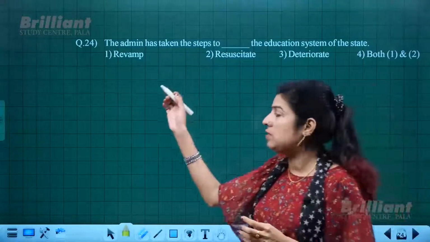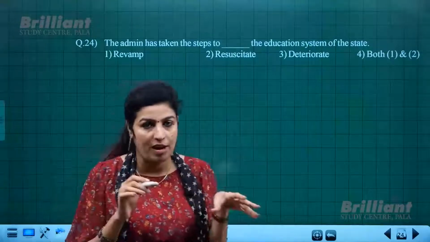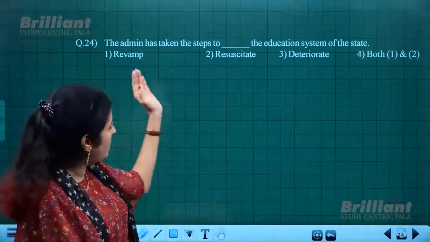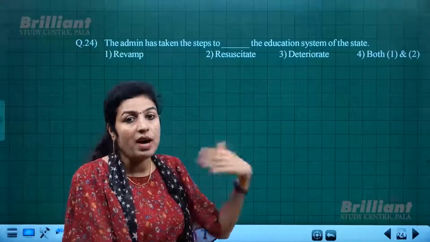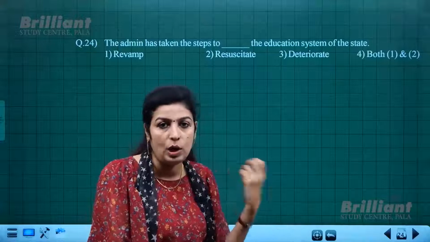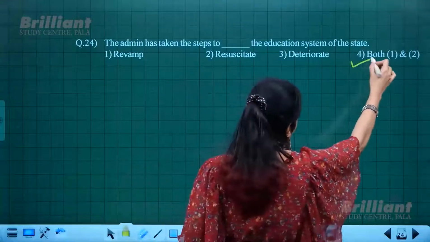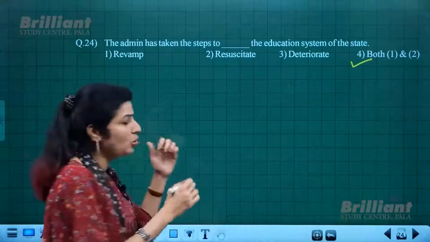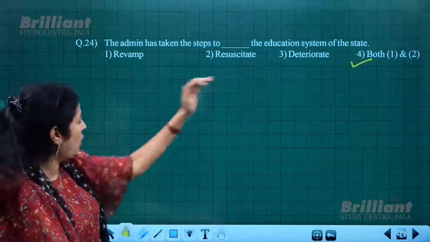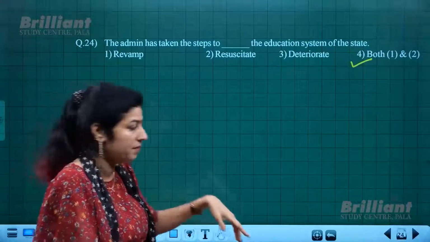Revamp means to bring something new, to improve. And resuscitate means to revive something. Both words are equally applicable. So definitely we go for the fourth option, but not the third one, since it is completely negative against the meaning.